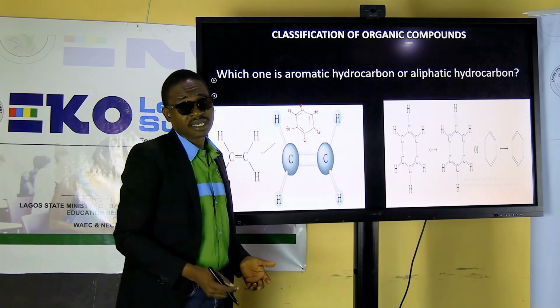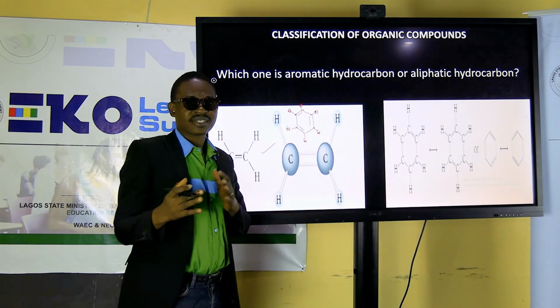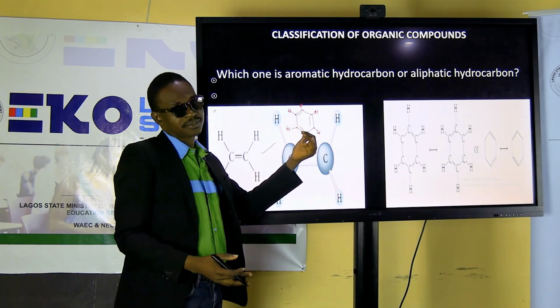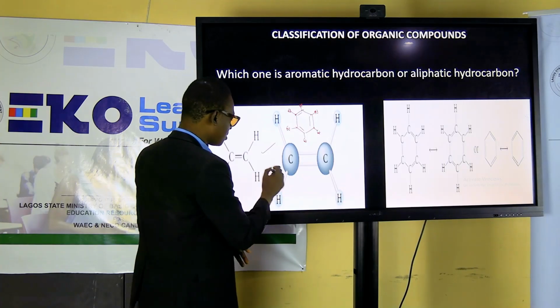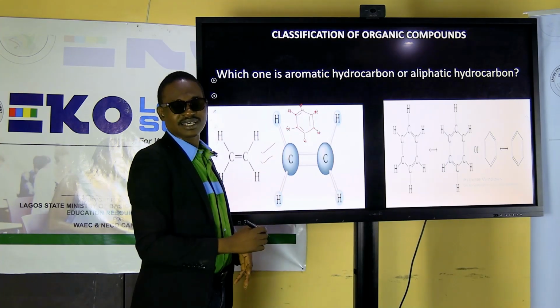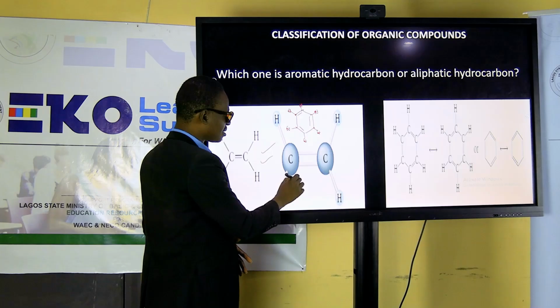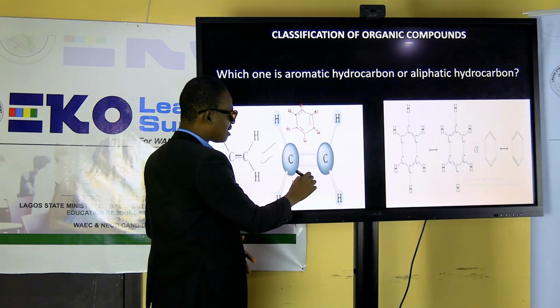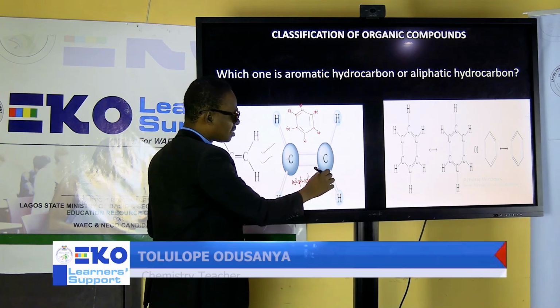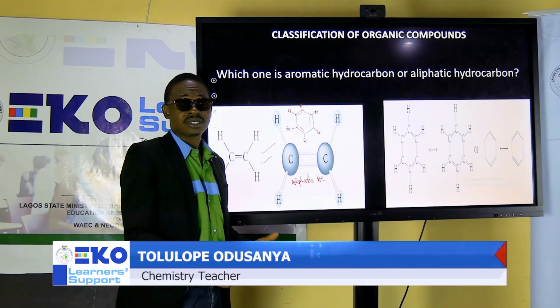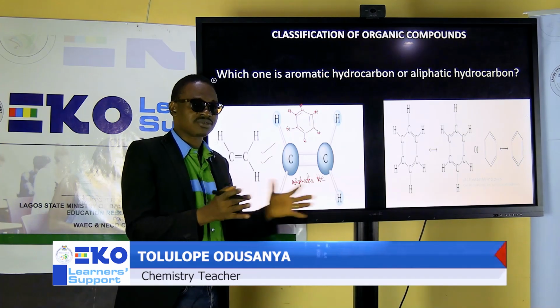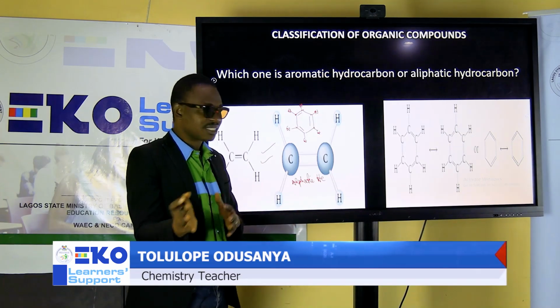This is a benzene ring. So when you see a hydrocarbon without this benzene ring, we classify them as what? Aliphatic. Yes, we call them aliphatic hydrocarbons. This aliphatic hydrocarbon could be straight chain, branched chain, or cyclic.